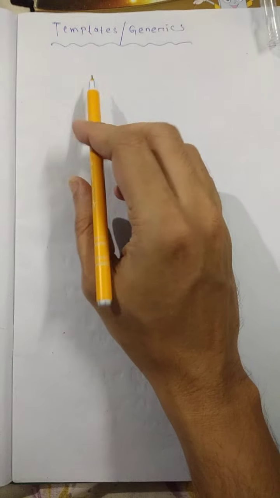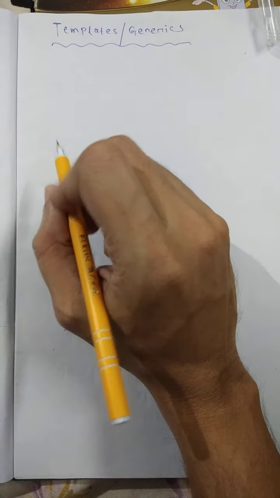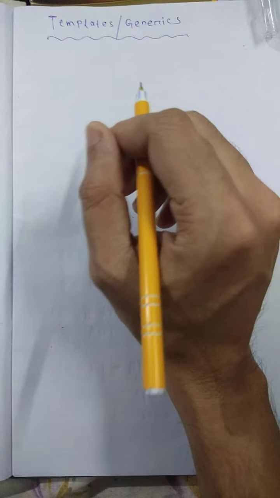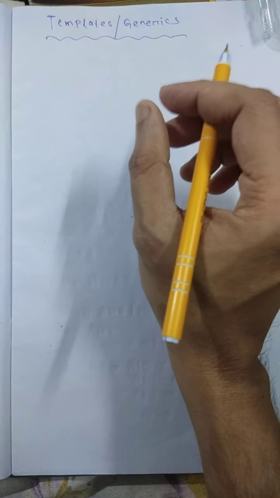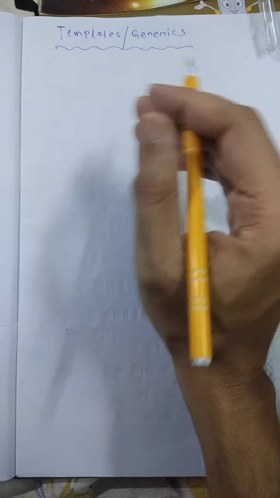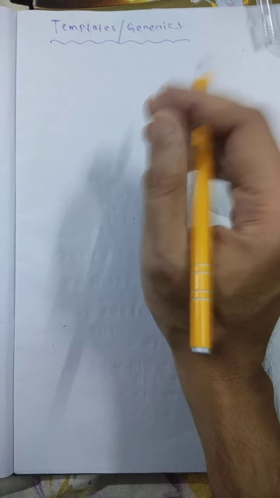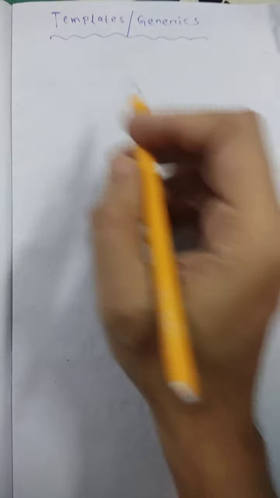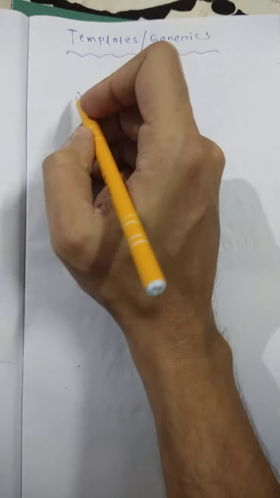Here we discuss templates or generics. C++ gives a concept that is called template or generics. First we discuss what a template is, then why a template is required or needed. Before going to the template, first we need to know what overloading is.